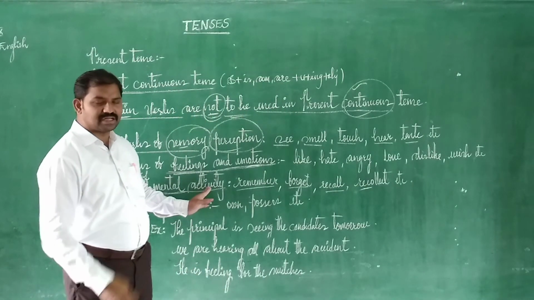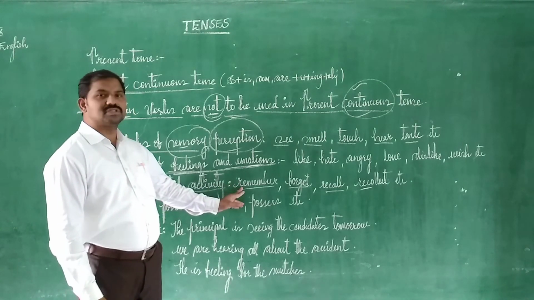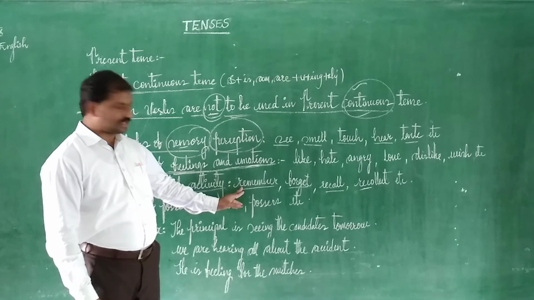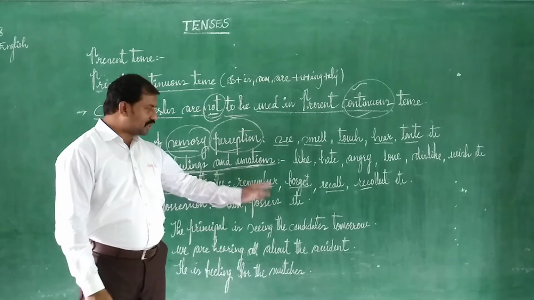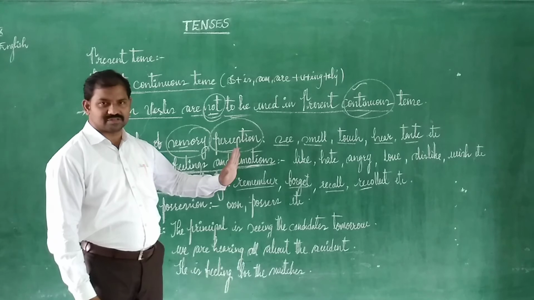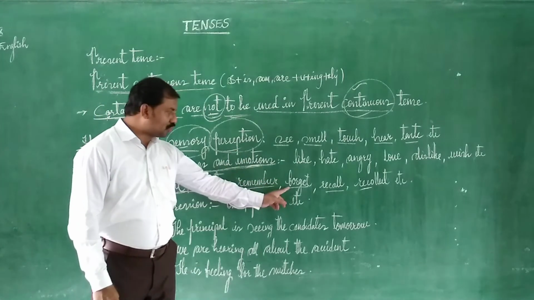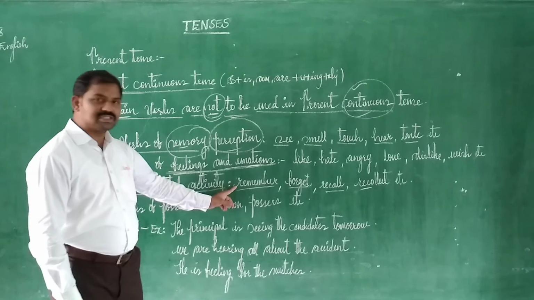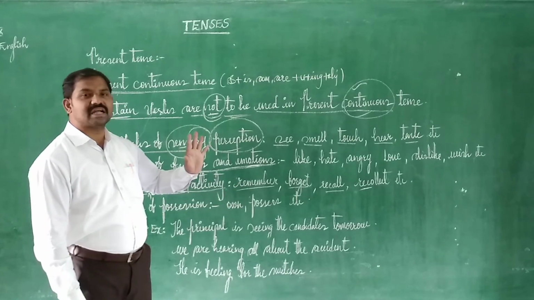We remember and forget, all because of the mind only. So better you don't use them in the continuous tense. "I am remembering" is an absolutely wrong construction of a sentence. Even "I am forgetting" is a wrong construction. So what is advised? Better don't use these verbs of mental activity in your present continuous tense.